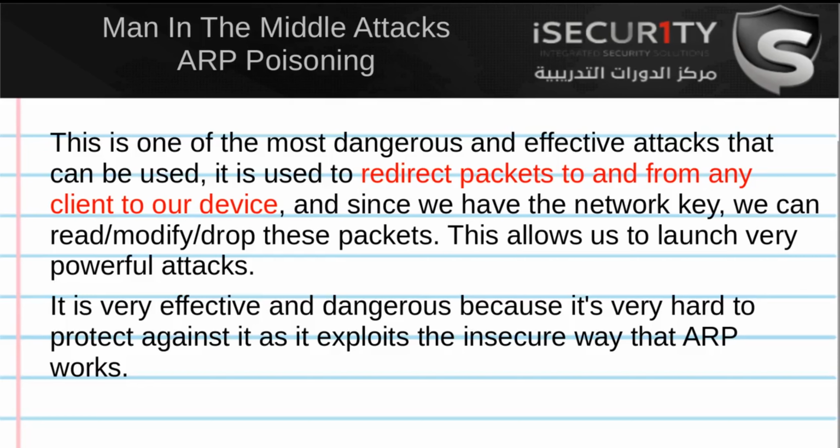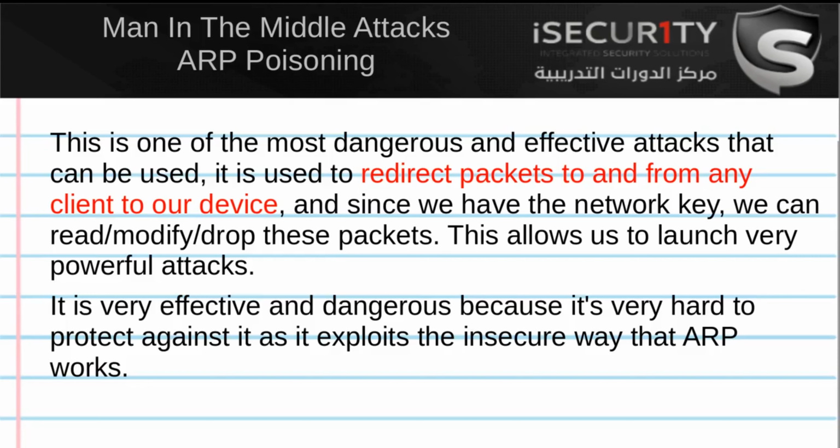through our device. And since we know the password, since we know the key to the network, we will be able to read those packets, so they won't be encrypted, and we will be able to modify them, drop them, or just read them if they contain passwords or important information. This attack is so effective because it's very hard to protect against. We're going to talk about the ways to protect against it, but it's very hard to fully protect yourself against